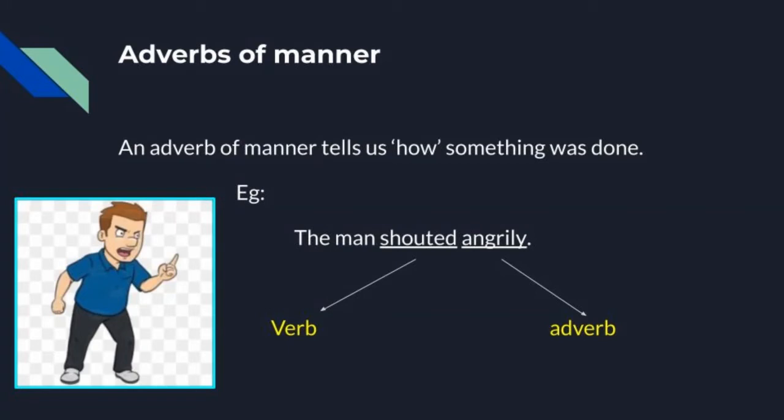Let us see an example here. The given example is the man shouted angrily. Okay students, find out the verb. Yes, you are right. The verb is shouted. Then the adverb. Yes, you are right. The adverb is angrily. And just notice that here it answers the question, how did the man shout? The answer is the man shouted angrily. It means it gives additional information about the verb.